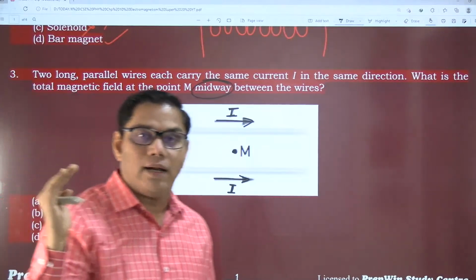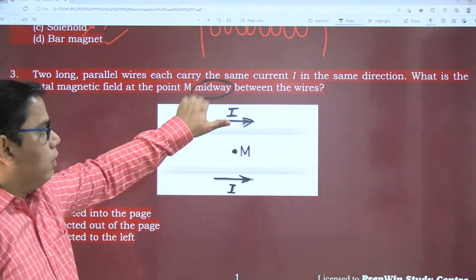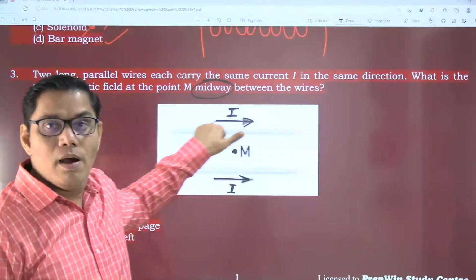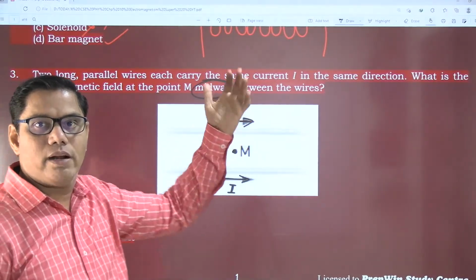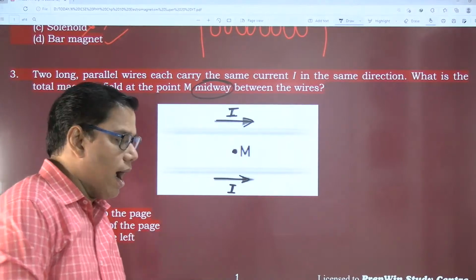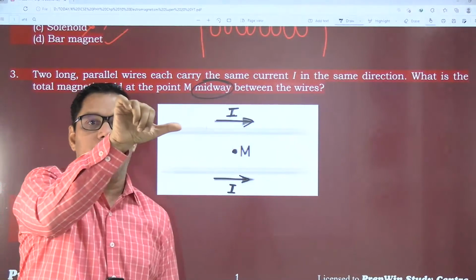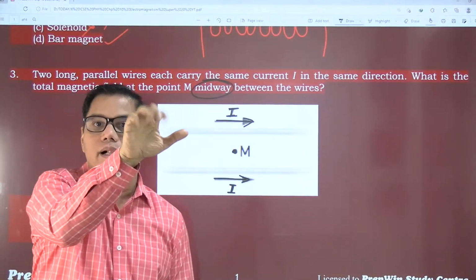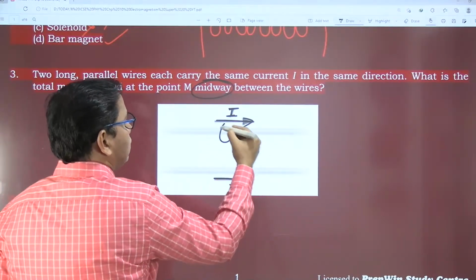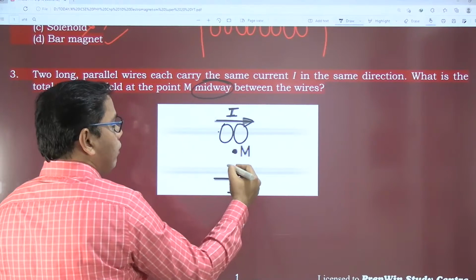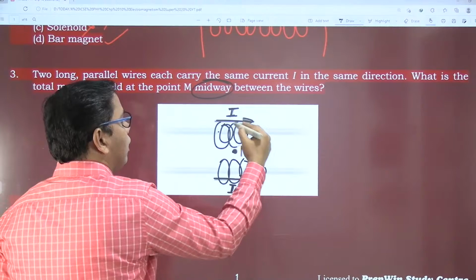Now we know that a conductor carrying current possesses a magnetic field, and its direction can be found by the right hand thumb rule. This is my right hand. If my thumb is pointing in the direction of current, curled fingers will show me the direction of the magnetic field. So this is the direction of the magnetic field. But what happens? One magnetic field on this side and another magnetic field on this side.